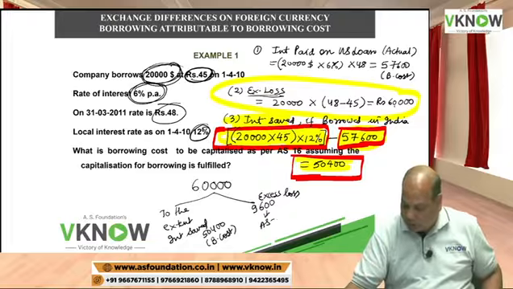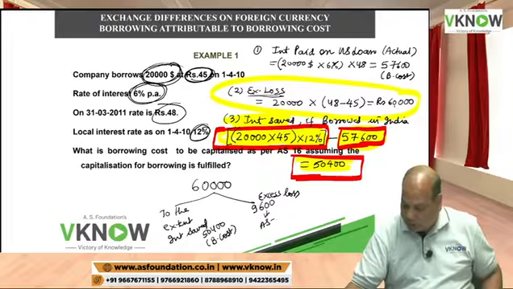Now the last thing you understand, what is my total borrowing cost? My total borrowing cost will be interest plus exchange difference to be regarded as adjustment to interest.